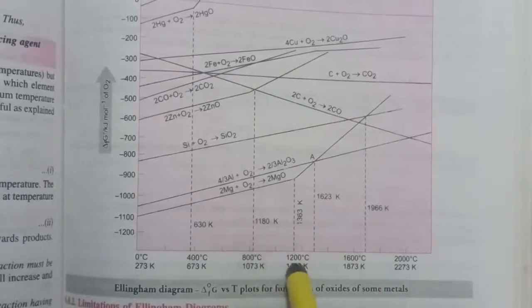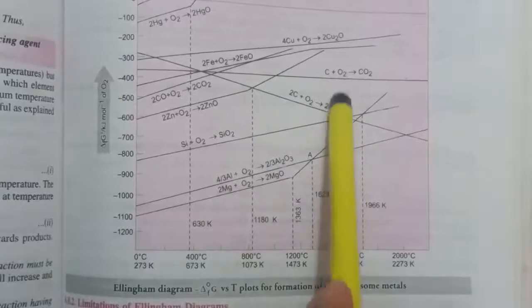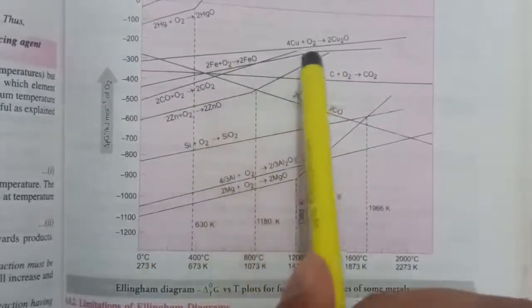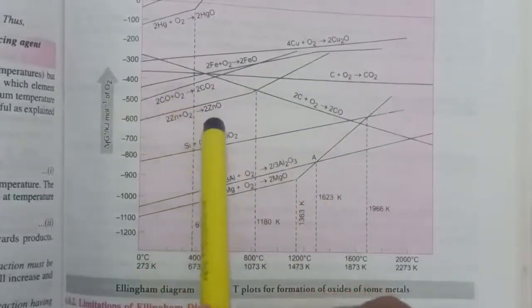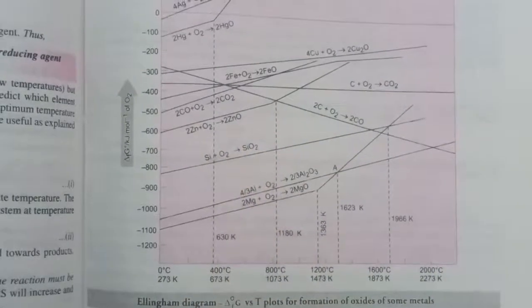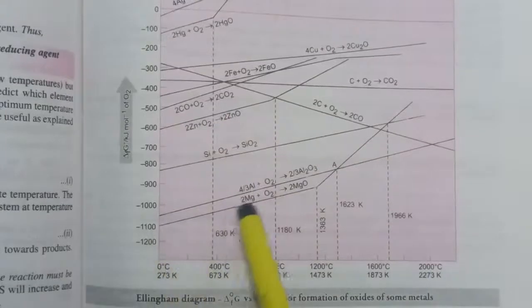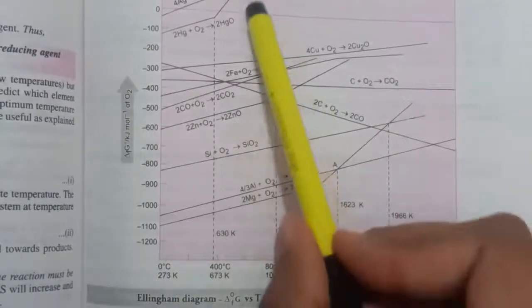up to a temperature of 1600, the line for the zinc oxide is still lower. So up to this temperature we cannot use carbon monoxide for the reduction of zinc oxide. So the conclusion is that the line which is lower in the Ellingham diagram can be used for the reduction of the above lines.